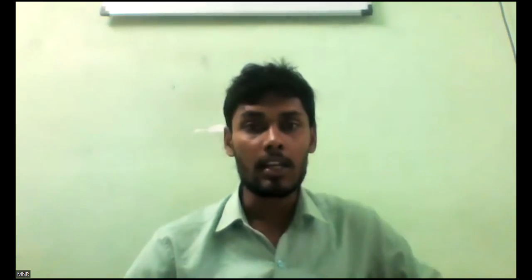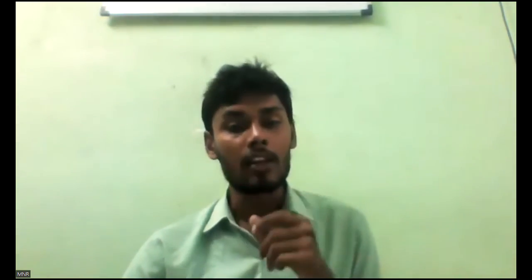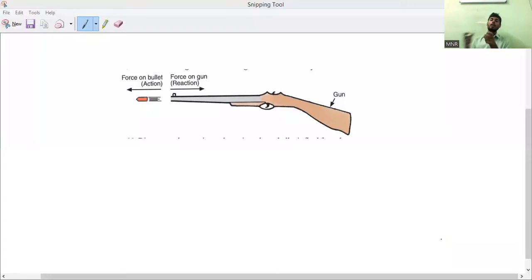Action. Understand? When I press the trigger, the gun is trying to exert force on the bullet. That force exerted on the bullet is called action. So the bullet will move in the forward direction. When the bullet comes out of the barrel, it experiences a forward force. That is the action. Then immediately, who will exert the reaction?